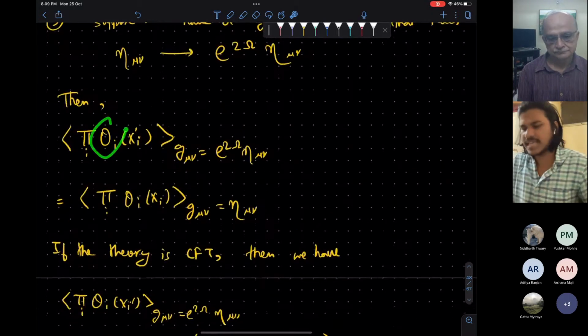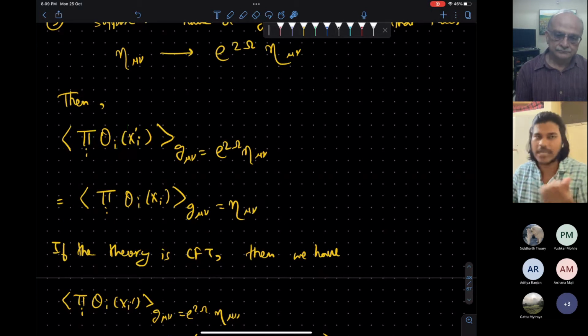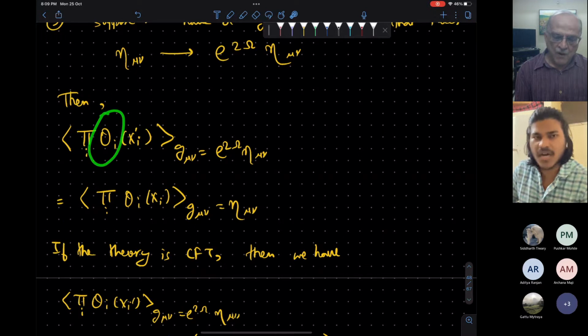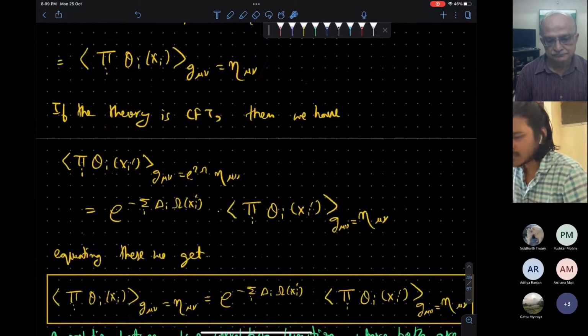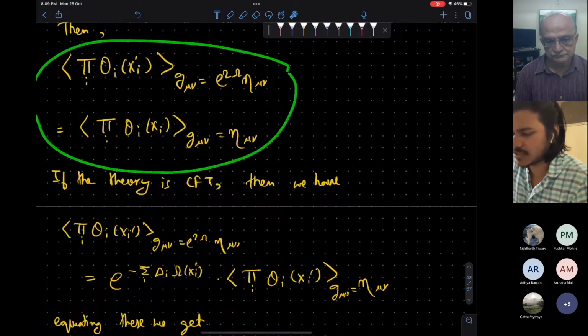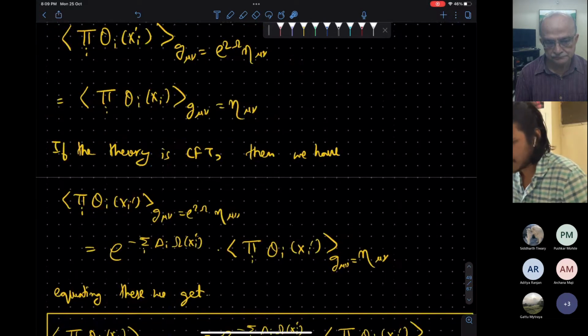And these operators are scalar under general coordinate transformation. Okay. We are assuming that these operators don't change under general coordinate transformation. But when we do this conformal transformation, we actually go to a different space, which is not a GCT. So there the operator might change. Okay. So we have this equation. This will be some x prime.